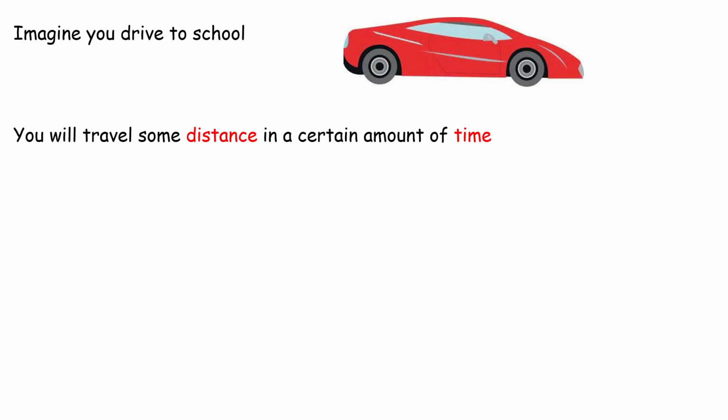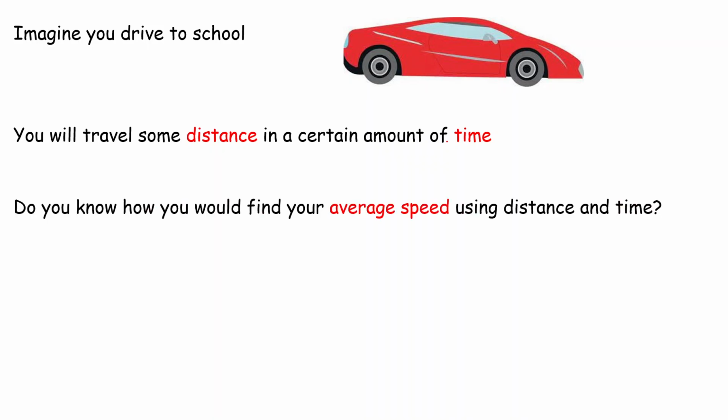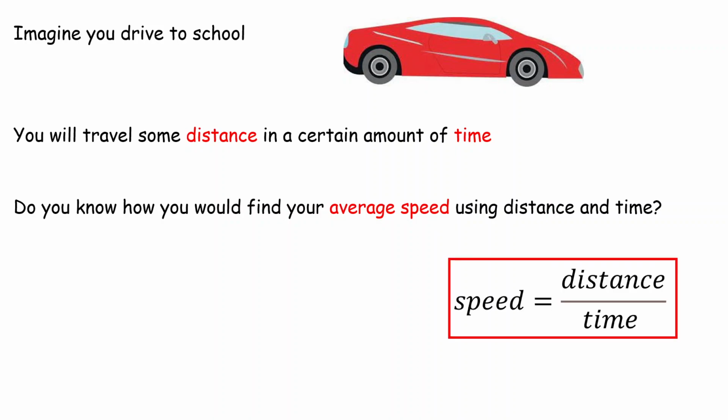In your car, you're going to travel some distance in a certain amount of time. Do you know how you would find your average speed using distance and time? Perhaps you do or you don't. To find your average speed, you may be aware of the formula that speed is equal to distance over time. You may not be aware of that because that is grade 5, but later on in the playlist. Maybe you've heard about it in physics or somewhere else. So average speed, how fast you go on average, is distance over time.